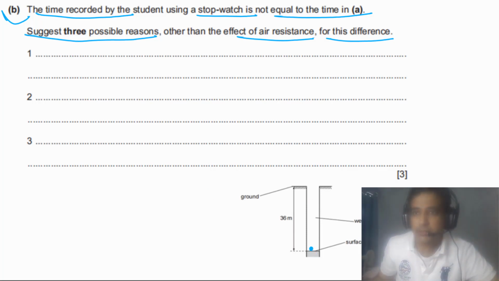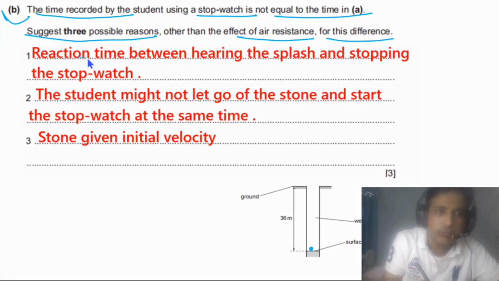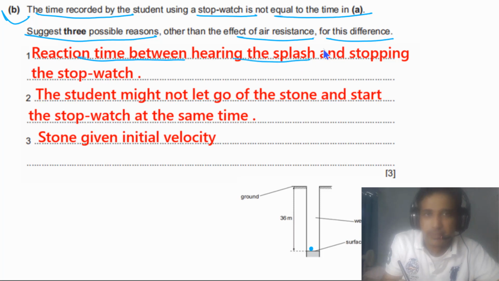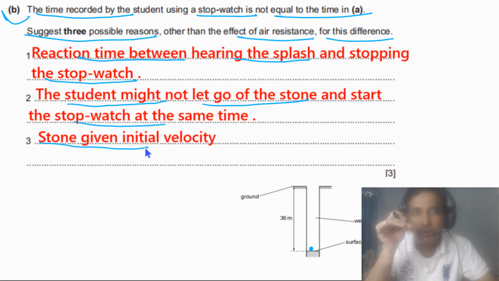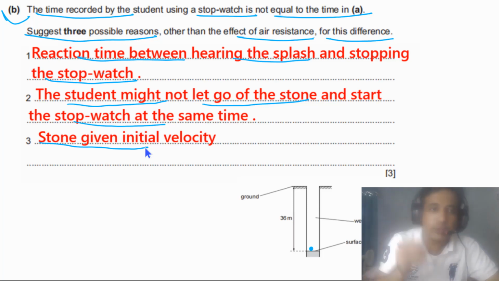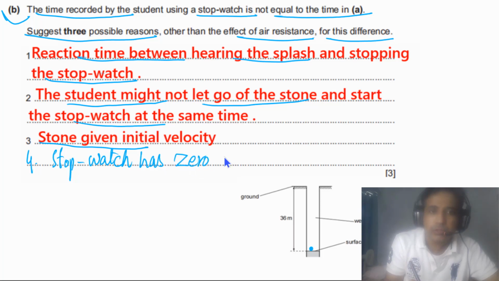Now let me show you the answer, how you can write down your answer. In your answer you can mention these points. You can say reaction time between hearing the splash, meaning the sound, and stopping the stopwatch. The student might not let go of the stone and start the stopwatch at the same time, and the stone given an initial velocity, meaning when he dropped the stone he applied some force on it. We can also say the stopwatch may have 0 error. So these are some possible reasons.